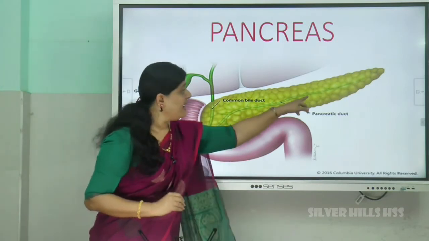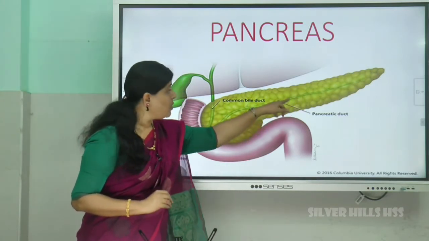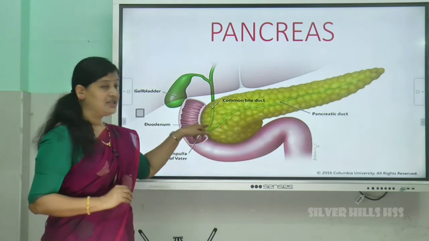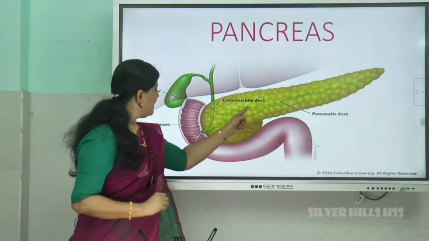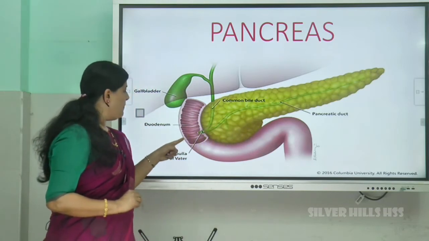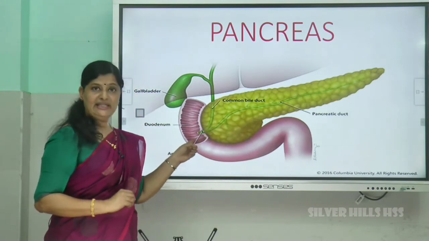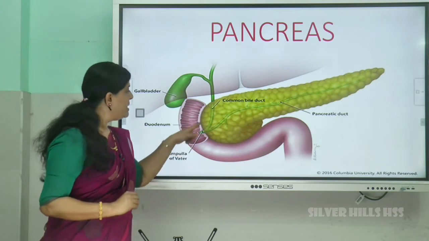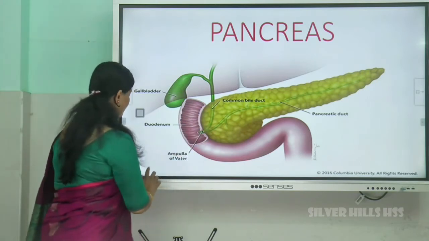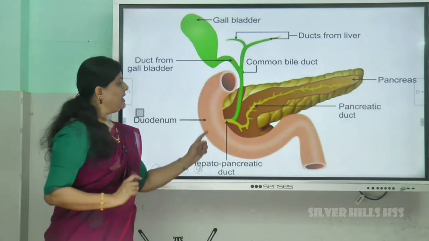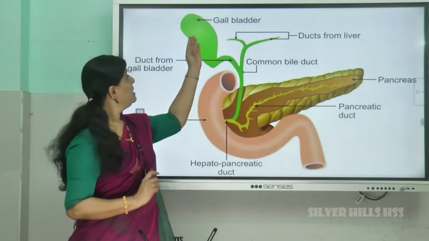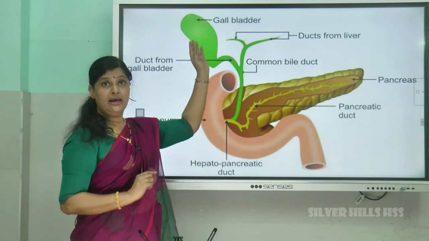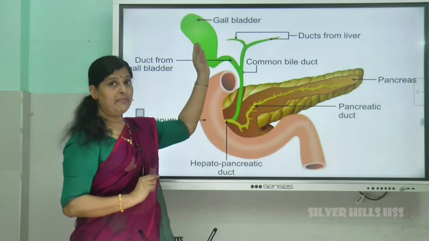Now this pancreatic juice comes out through a duct. You can see a duct here. That's called the pancreatic duct. This pancreatic duct is opening into the duodenum itself, the small intestine. So here you can see the gallbladder is storing the bile secreted by the liver.